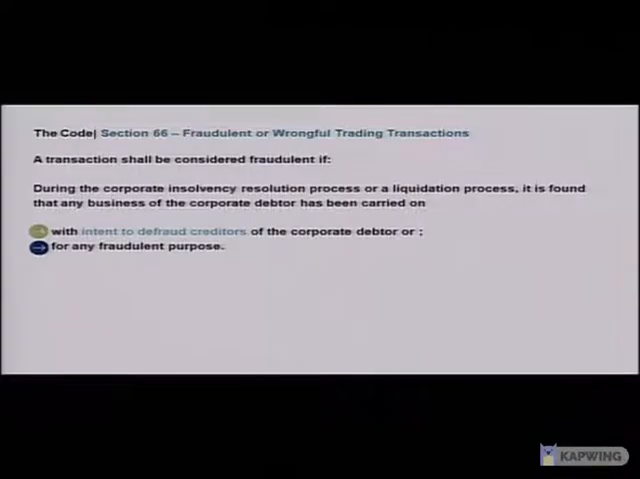Now let's move on to fraudulent transactions, Section 66. What does the law say? A transaction shall be considered fraudulent if, during the corporate insolvency resolution process or a liquidation process, it is found that any business of the corporate debtor has been carried on with the intent to defraud creditors of the corporate debtor or for any fraudulent purpose. Now, the definition is pretty crisp. It says that the transaction should have been carried on with the intent to defraud the creditor.